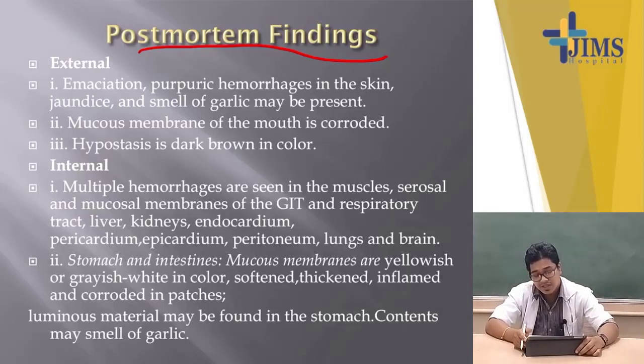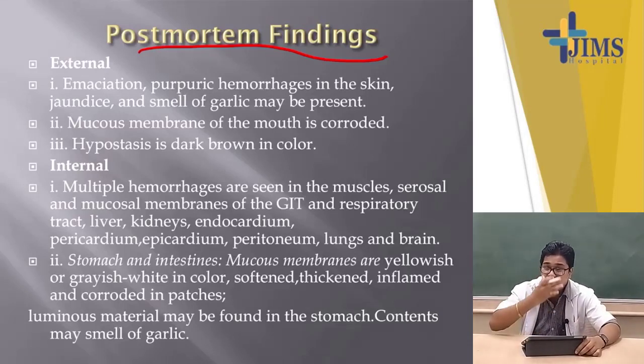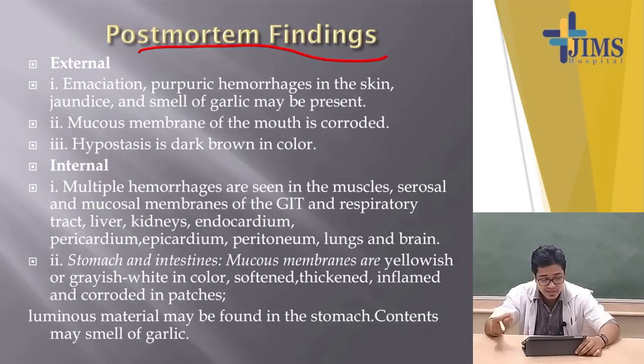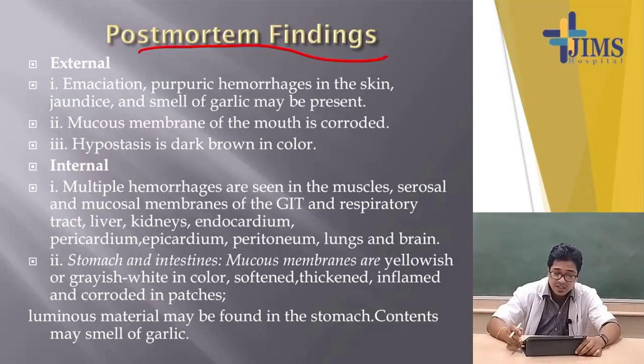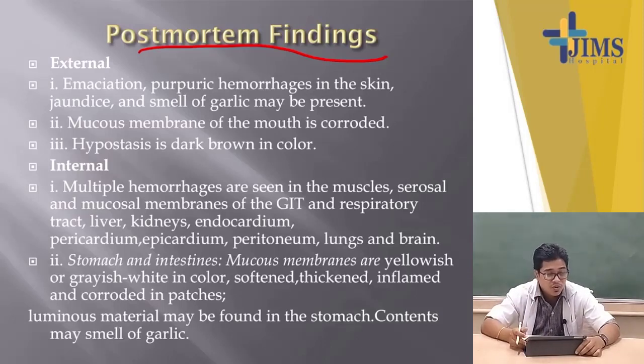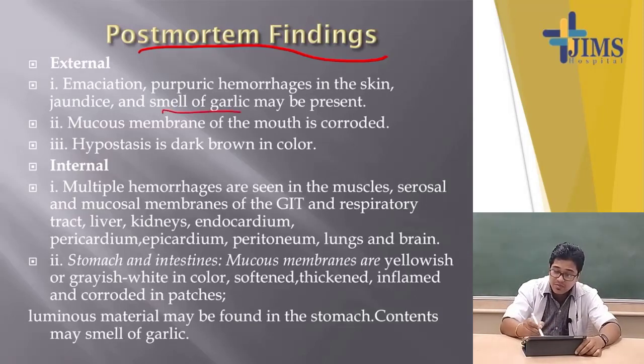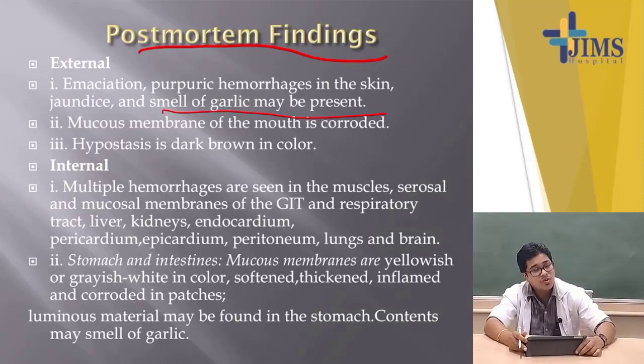We are watching that the person is emaciated, there are purpuric hemorrhagic spots over the skin of the body, and there will be jaundice over the face, hands and fingers. A garlic odor is coming out of the mouth, which is a very important parameter. The mucous membrane of the mouth is corroded.